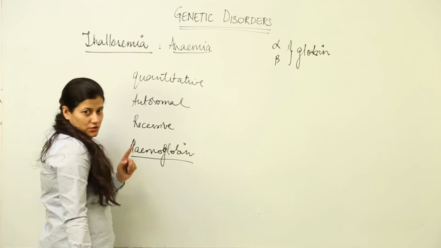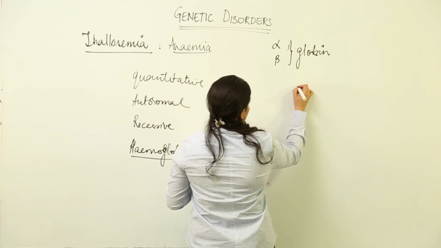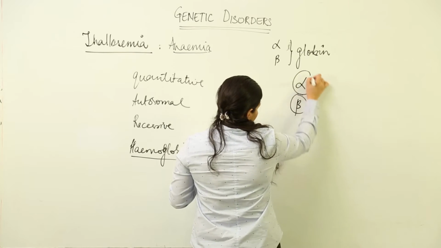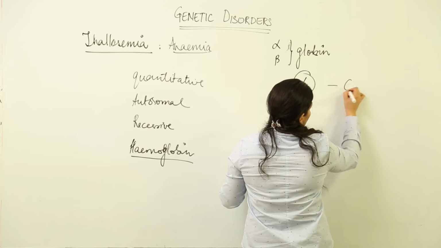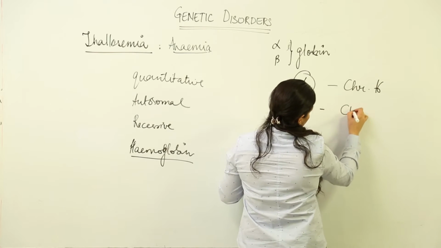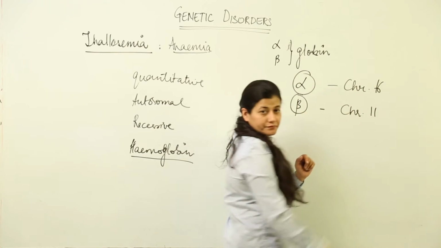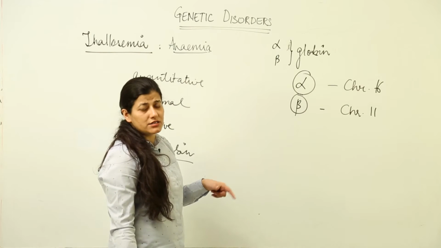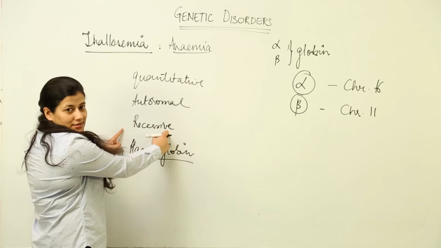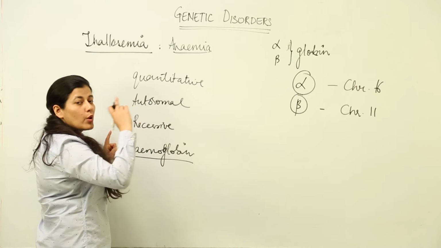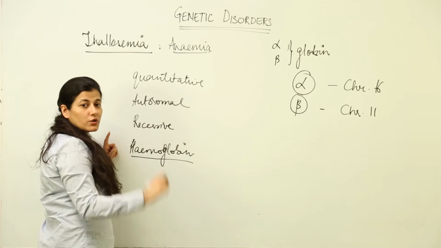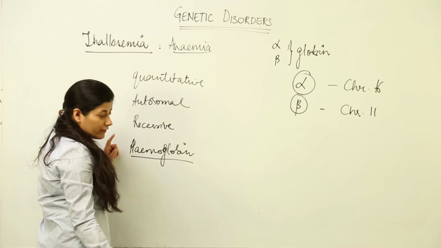Now what happens is, you have to remember, this thalassemia is of 2 types, alpha and beta. In alpha we are dealing with chromosome number 16, and in beta we are dealing with chromosome number 11. Now an individual acquires one chromosome from the mother and the other from the father. Because this is a recessive disorder, if both the parents are carriers, then only the offspring are going to have the disorder, alright.